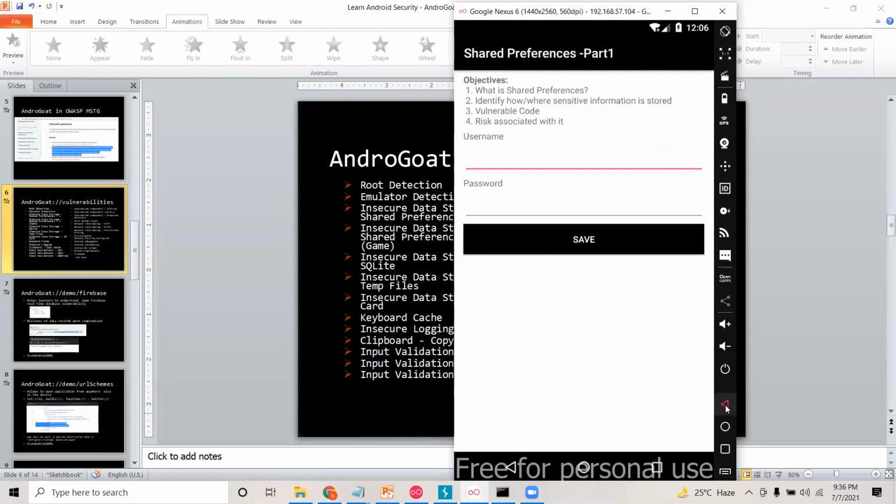Great. So these are the objectives in the application. Let me try to demonstrate a few of the vulnerabilities in today's session.